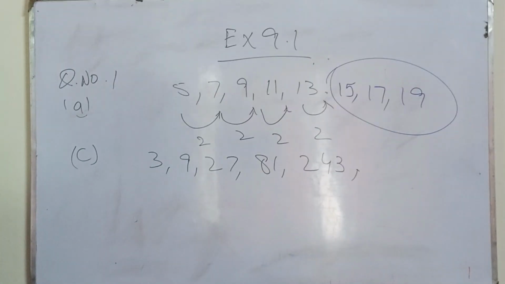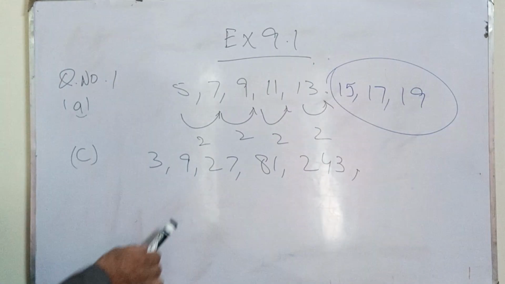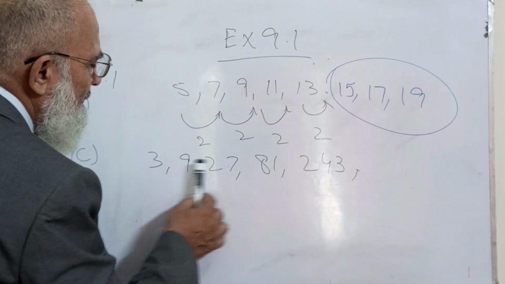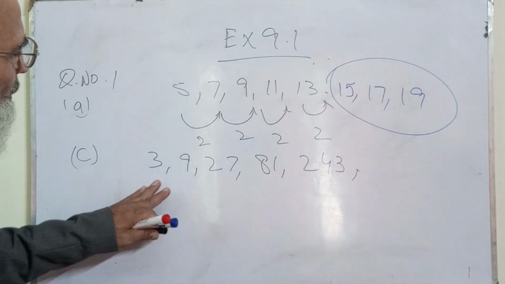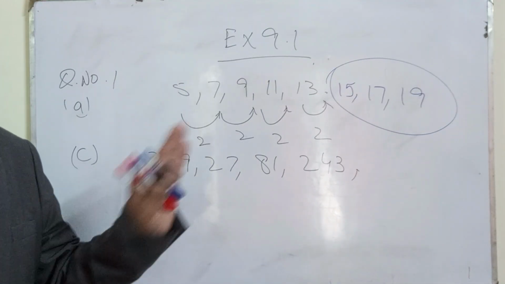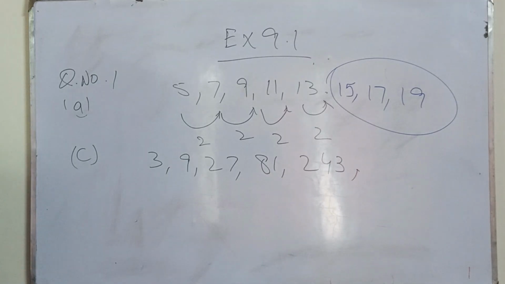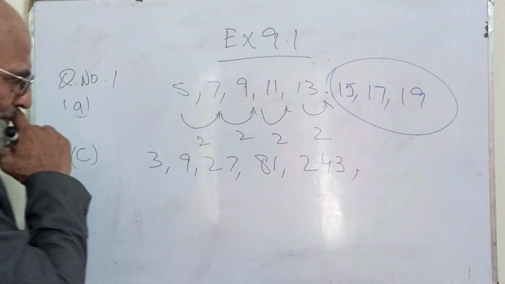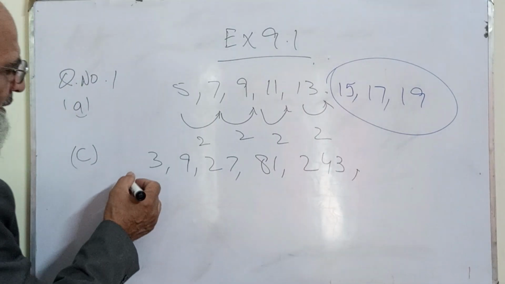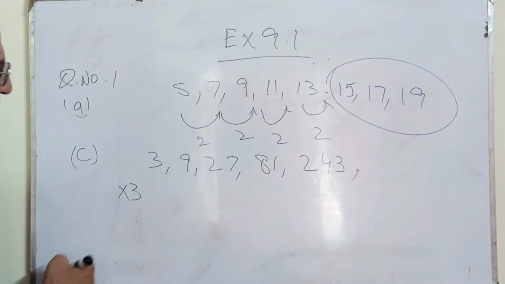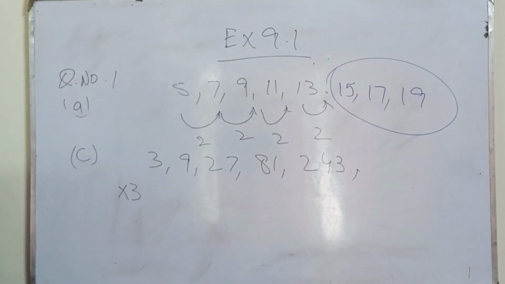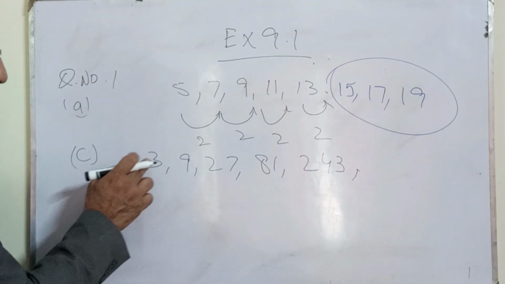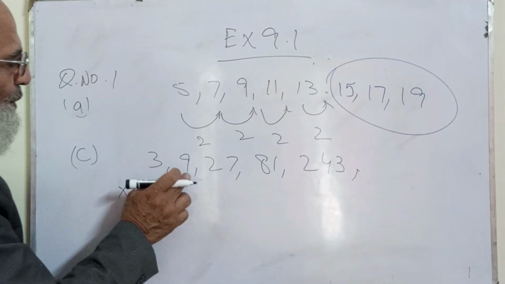It is obvious from the sequence that if you subtract 3 from 9, it will become 6. And if you subtract 9 from 27, it will not be 6. So we have to rule out the operand subtraction or minus. So what we do here is multiply it with 3, because the next term is supposed to be multiplied with 3.